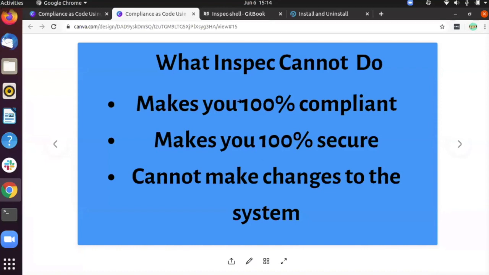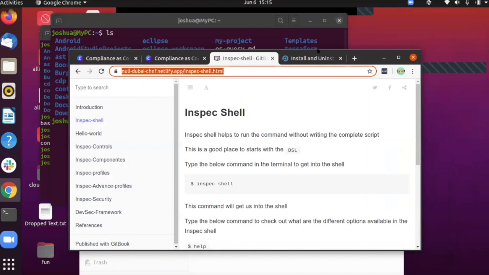Also, Inspec cannot make changes to the system. What this means is that Inspec can only tell you that you are not following the compliance. It cannot go further and change that. We have to make the changes either manually, or, if you are using DevOps, you can use a configuration management tool like Ansible, Chef, or Puppet. So this is about the theory part. We will move on to the hands-on part.